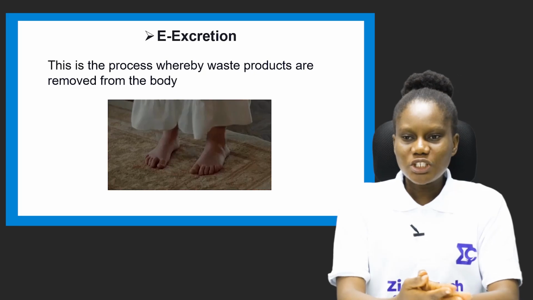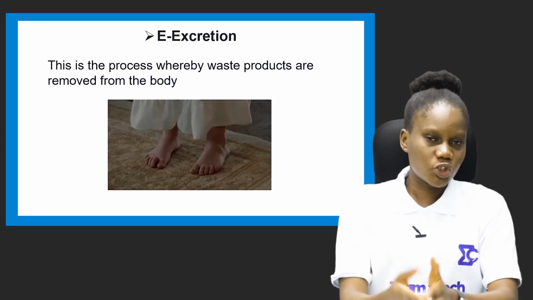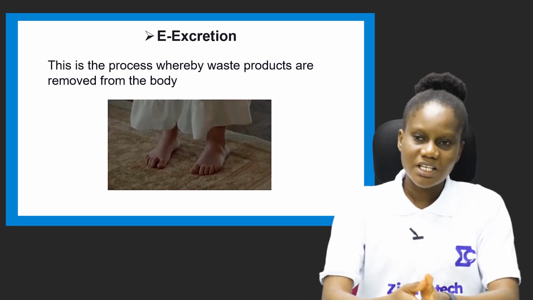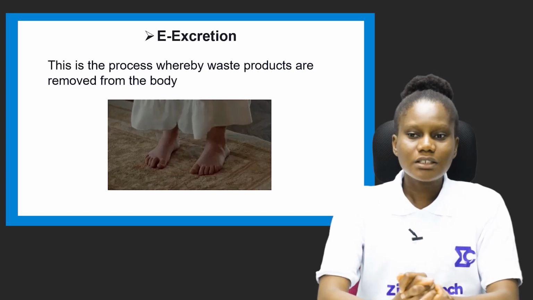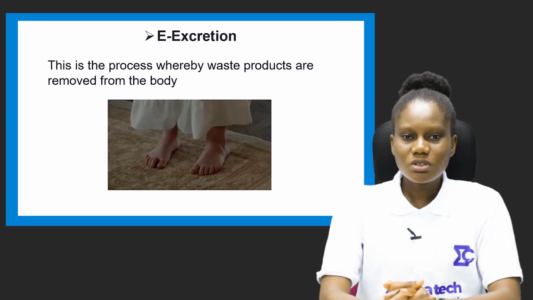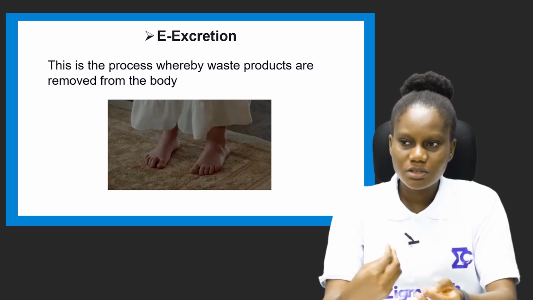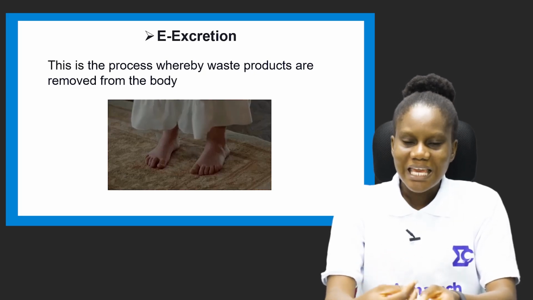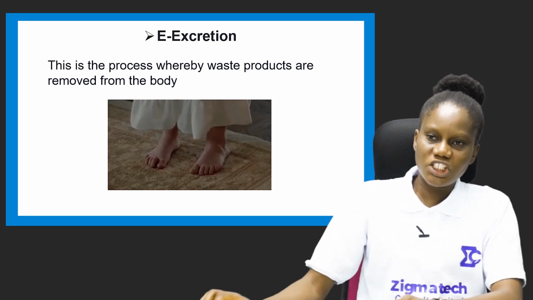These waste products in animals, we have them as urine, we have them as sweat, and we have them as feces. But plants also excrete. We have them as gum. If you go near some trees, you see them producing some gum-like substance. So they are excreting too. They are bringing out the waste products that are found in them.